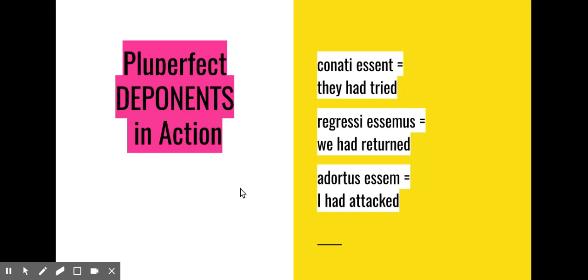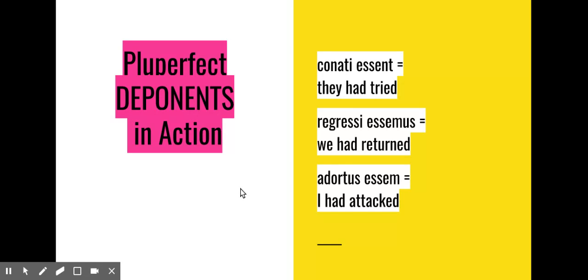And finally, pluperfect deponents. It has the same structure in the way it looks, but we're still going to translate it actively, because that's the nature of deponent verbs. Conati essent, they had tried. Regressi essemus, we had returned. Adortus essem, I had attacked.